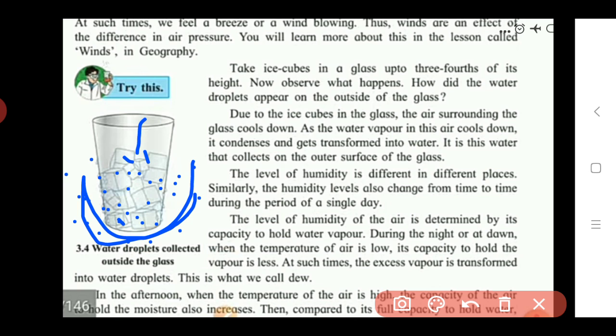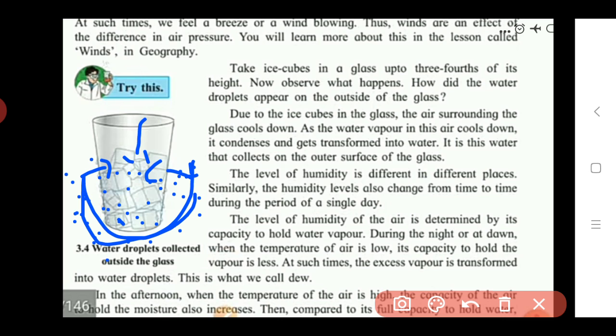Okay, the temperature of this air becomes low due to the ice cubes, and the water vapors in this air cool down. Here this air also contains water vapors. If this air cools, due to this cooling the water vapors which are present in that air get converted into liquid water. Okay, and this liquid water collects on the surface of the glass. So due to this we see the water droplets collected on the outer surface of the glass. So it is the effect of cooling of the air.